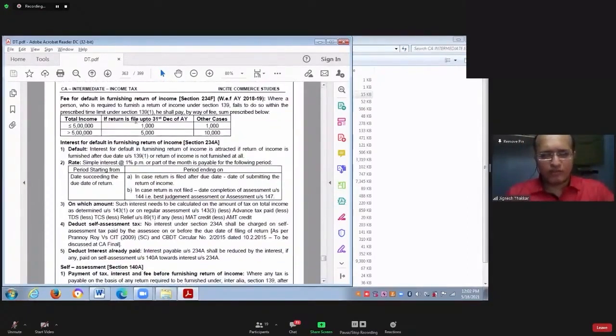Now tomorrow when we meet, we'll start with section 234F, 234, etc. This chapter will get completed in a maximum of 2.5 to 3 hours tomorrow. I have given you some homework today: 115BAC, those two practical questions along with solutions are given. You have to refer to them. And if you want, then after completing this chapter tomorrow we can discuss those section 115BAC practical questions. If you have referred and still have doubts, we will definitely discuss in class after completing this chapter. Is that very clear?